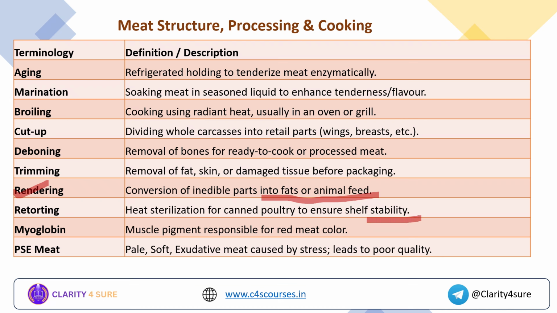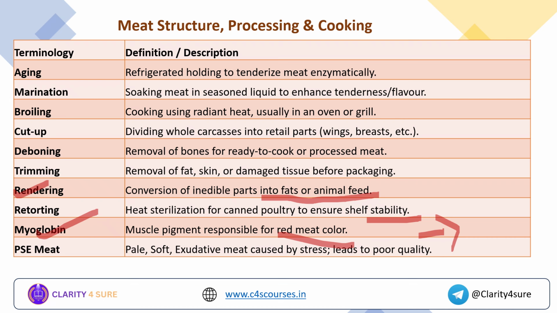Myoglobin, it is actually a pigment responsible for the red meat color, and this presence of myoglobin actually indicates the freshness of the meat, how fresh the meat is. Okay. PSE meat means it is a pale, soft and exudative meat.